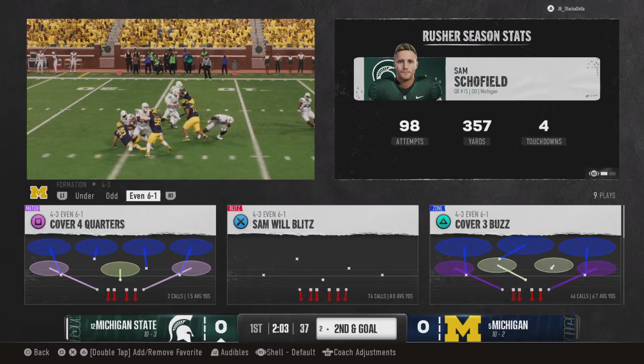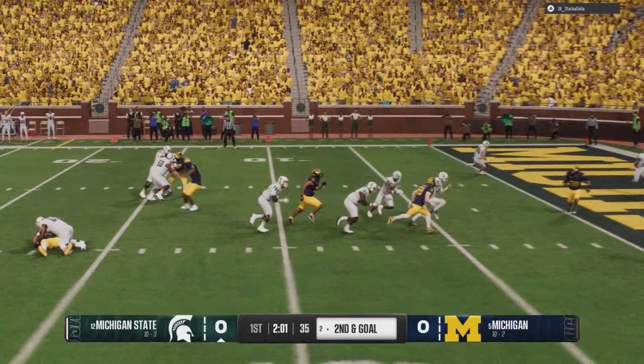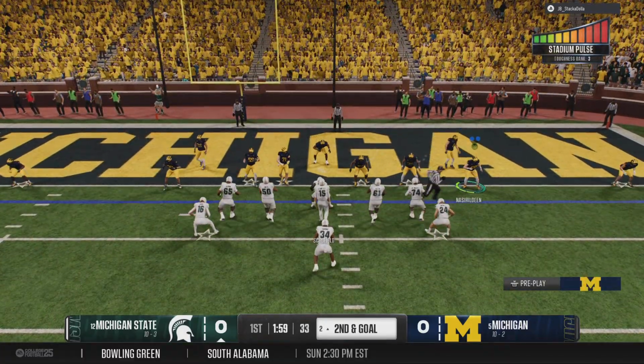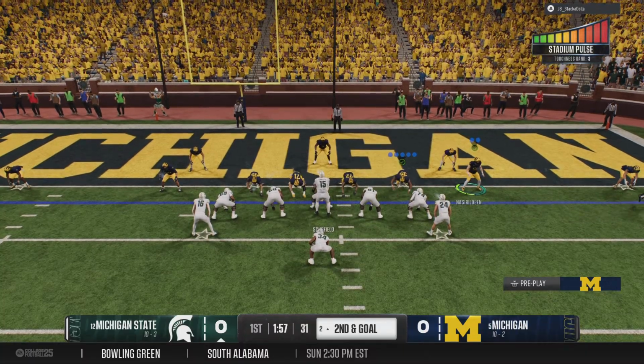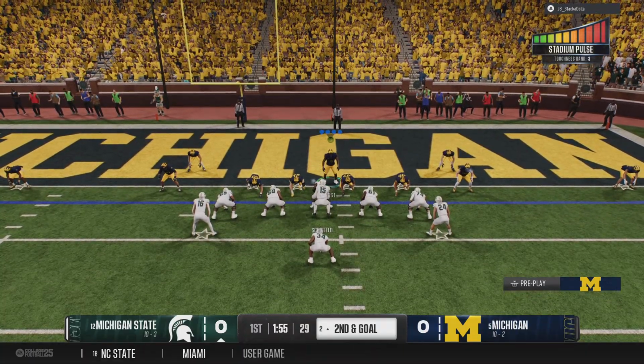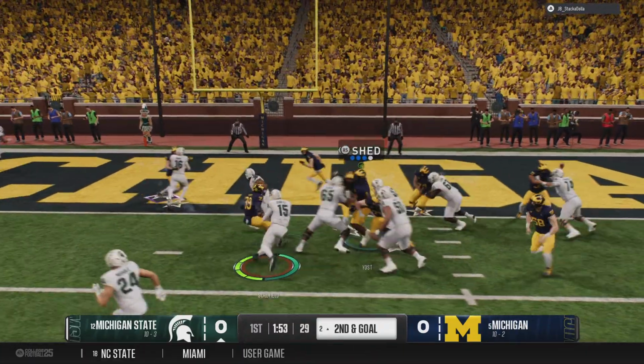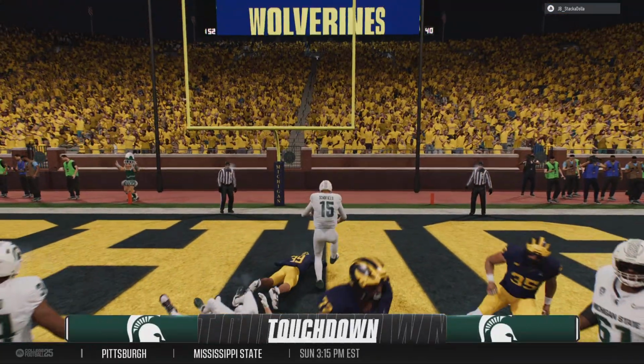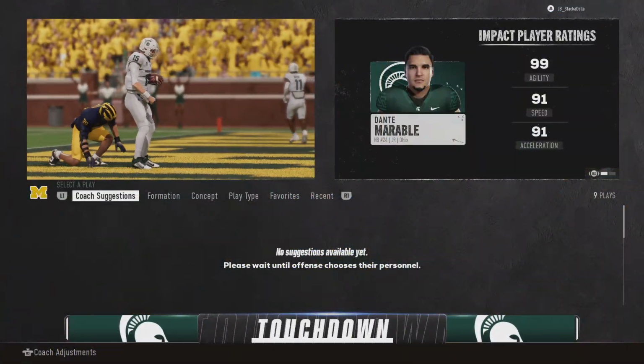Boy, the defense trying to get after this quarterback. I love the concept. I love the idea. Here, they don't give up the big play. They prevent him from getting out and picking up huge yards. They try to run it with the option. Quarterback still with the football. And he runs it into the end zone.